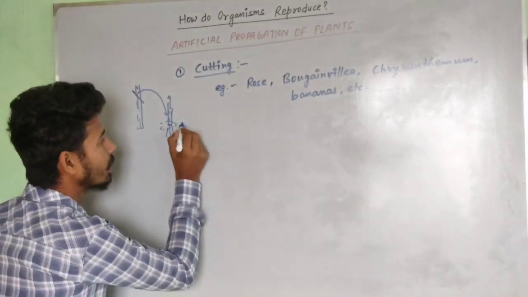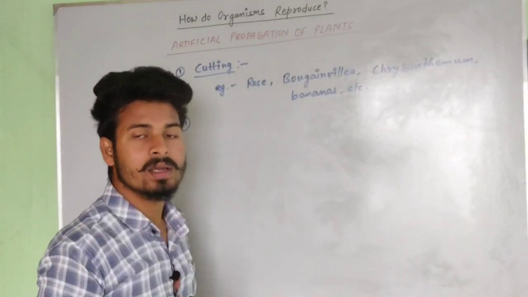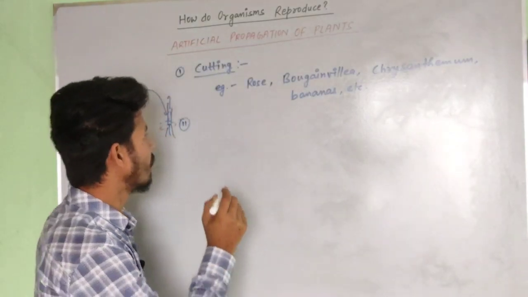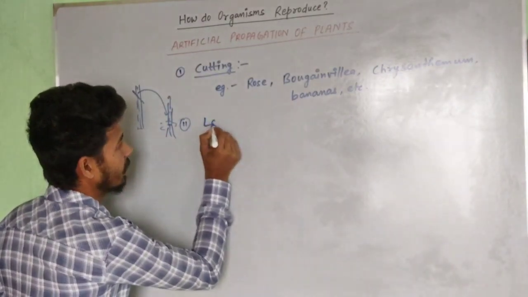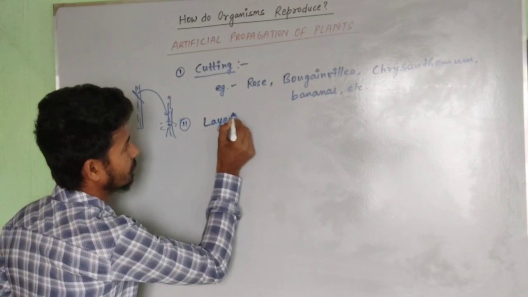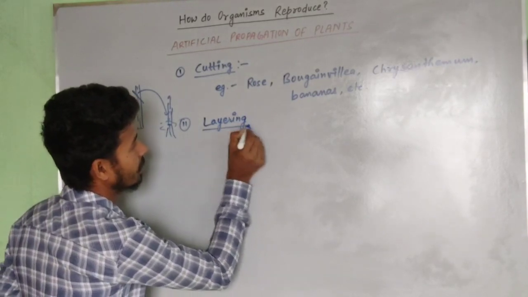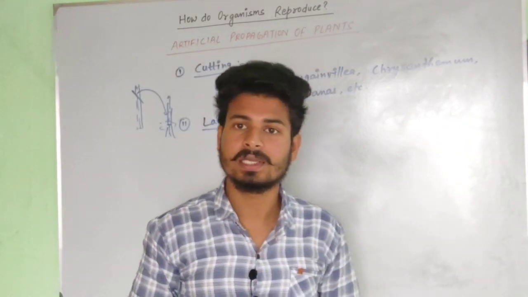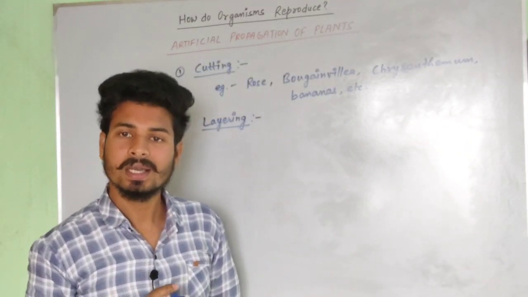Now the other method used under the artificial means of propagation is layering.